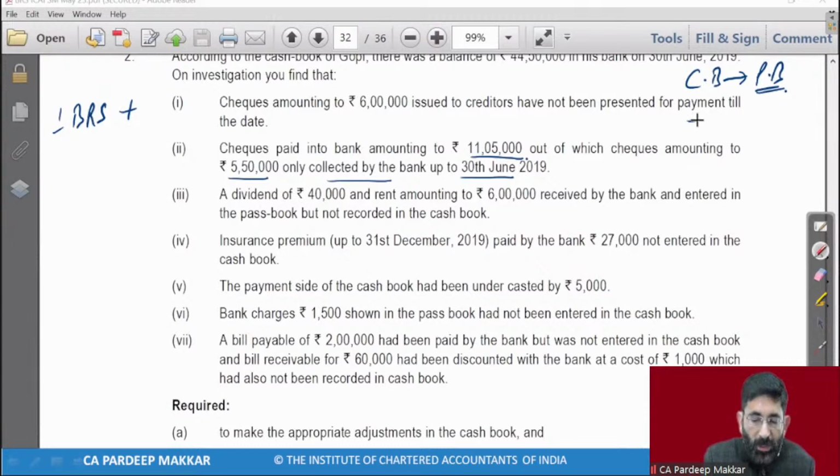In the passbook there is nothing, so we have to do the reverse, because we have to do as per the passbook. Point number 1. Very good, very good, very good. Manish Jain comes first. Go to BRS. Very good.